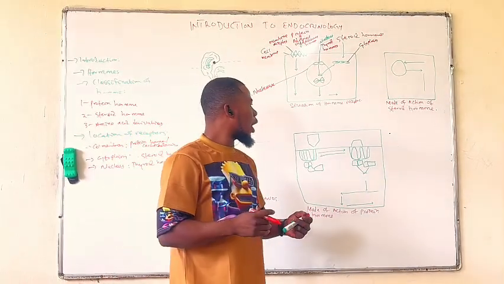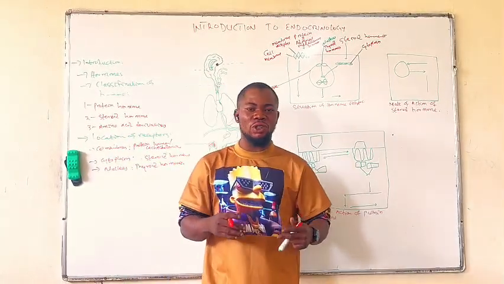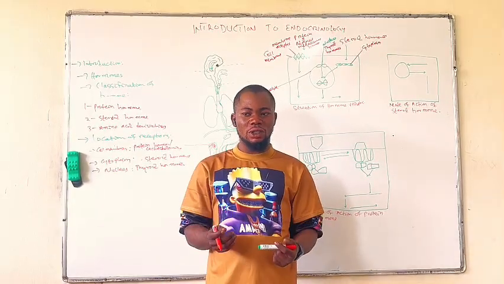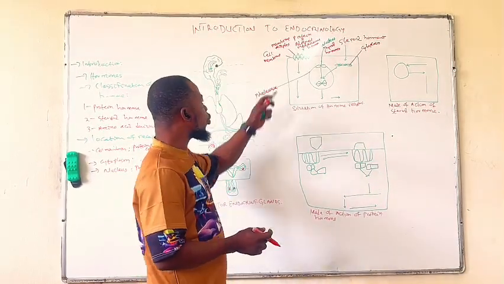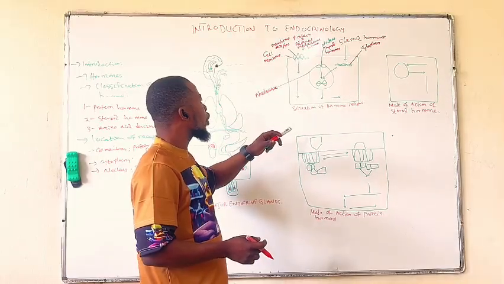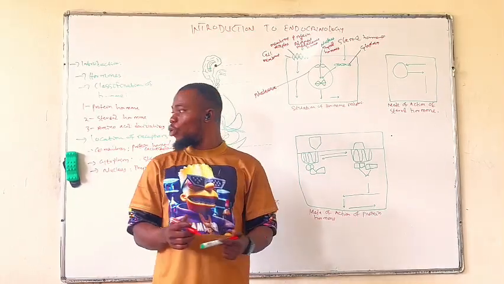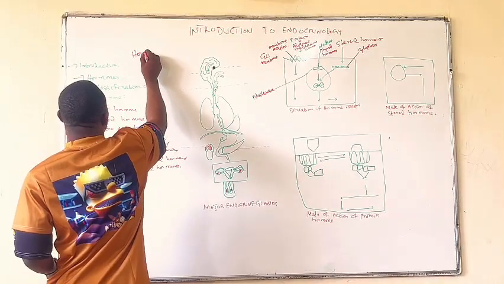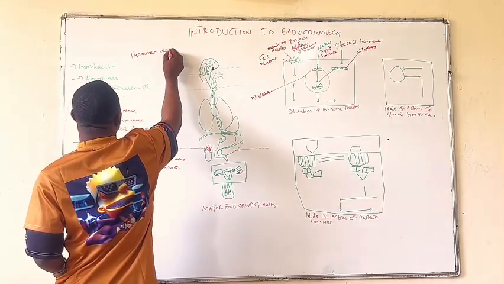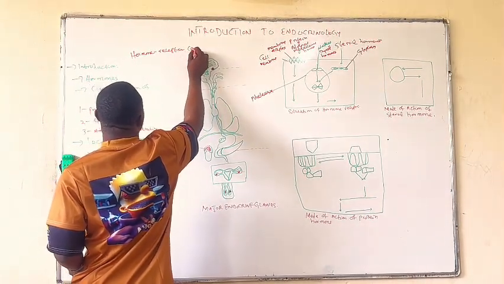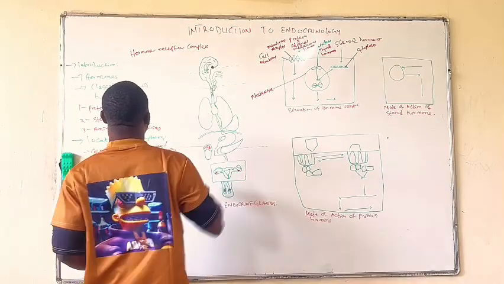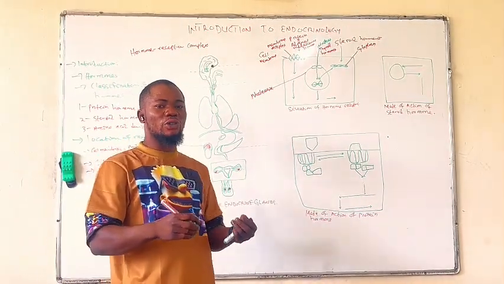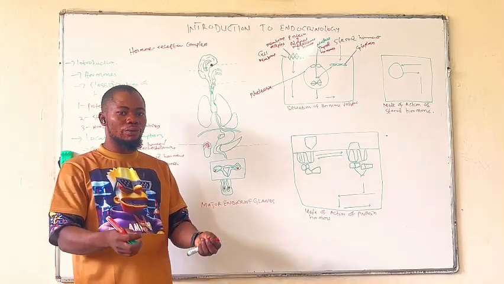Now, how does the hormone carry out its physiological action on the target cells? We should know that after the hormone is bound to the receptor, it will form what we call the hormone receptor complex. It is this hormone receptor complex that will now initiate or carry out the action of that hormone.